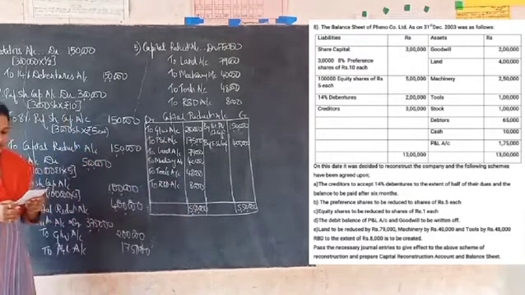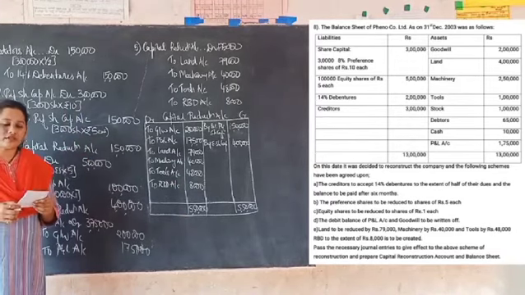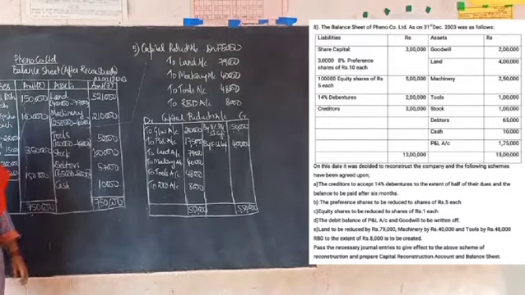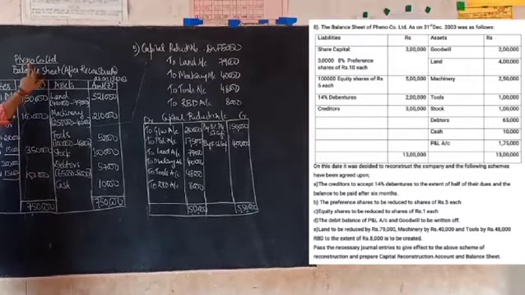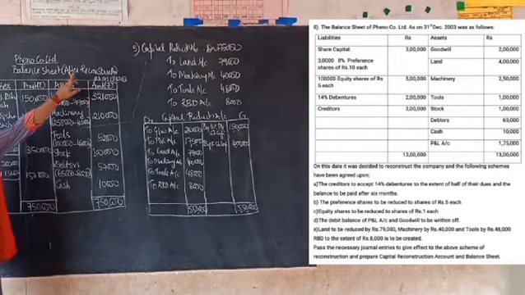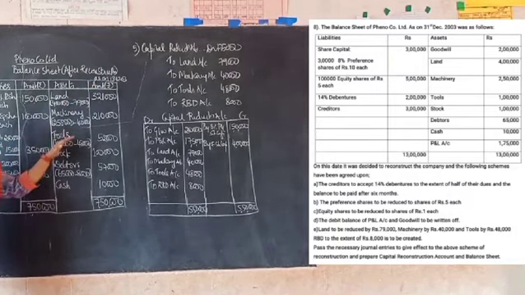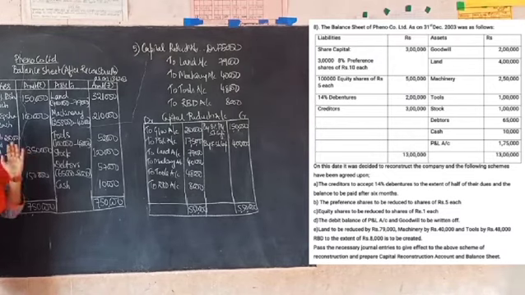Okay. Now the third requirement given in the question is to prepare the balance sheet. So let us prepare the balance sheet. When we are preparing the balance sheet, first we have to write on the top the name of the company, in this case Fenno Company Limited. Then we have to write balance sheet after internal reconstruction as on 31st July 2003. Then when we write the values of assets and liabilities, we have to take into consideration the adjustments which we have done in the journal entries.